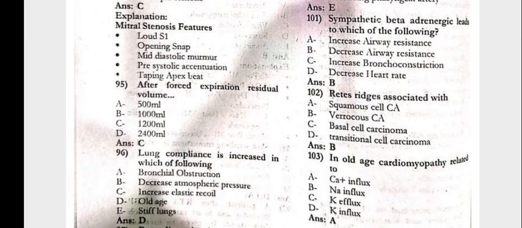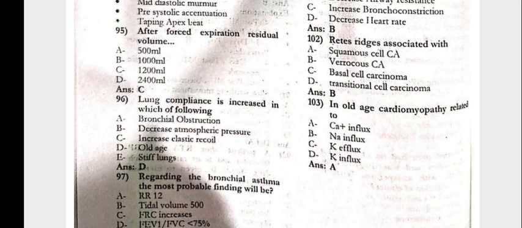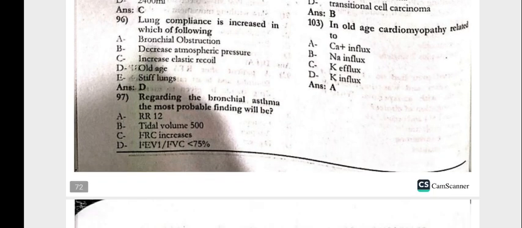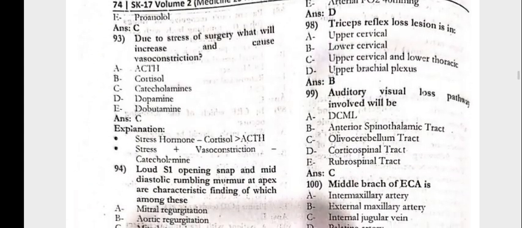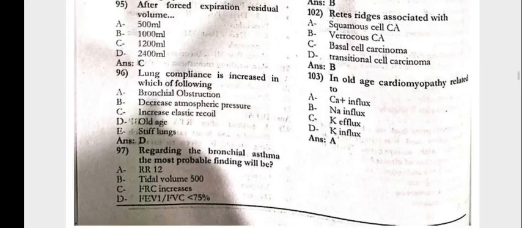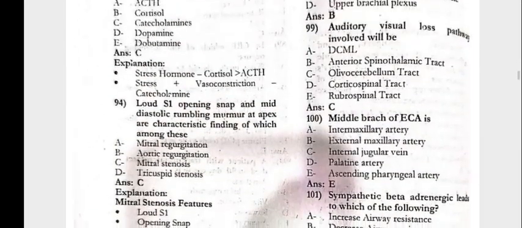Next, 95. After forced expiration, residual volume is 1200 ml. Lung compliance is increased in which of the following? That is old age. Regarding bronchial asthma, the most probable finding would be the FEV1/FVC ratio less than 75%.